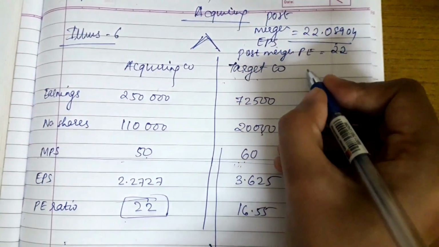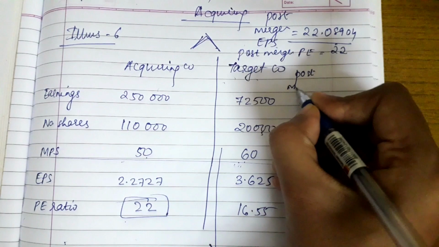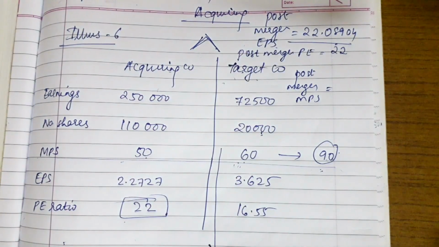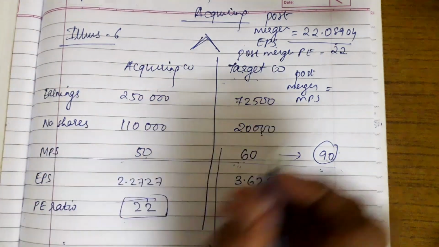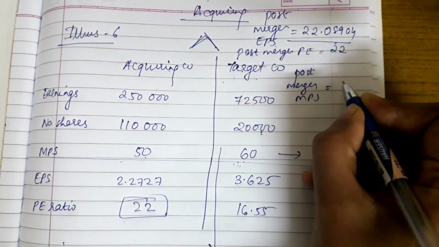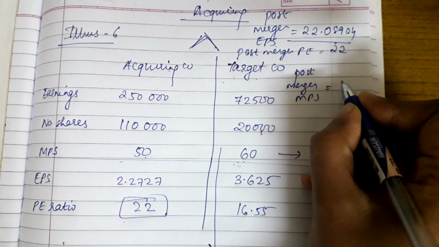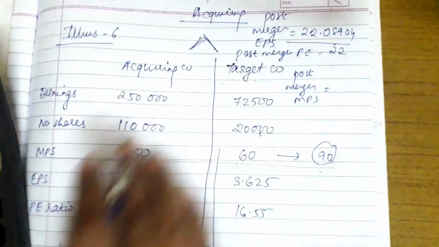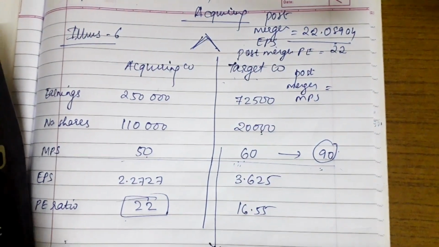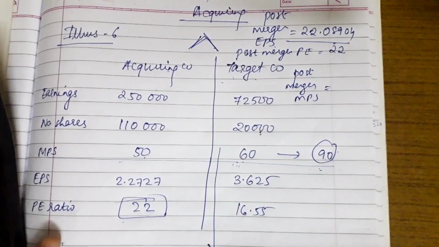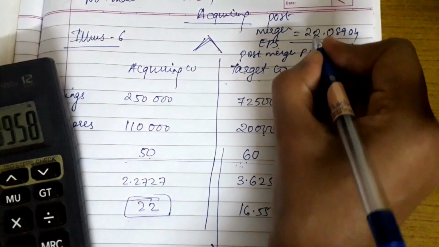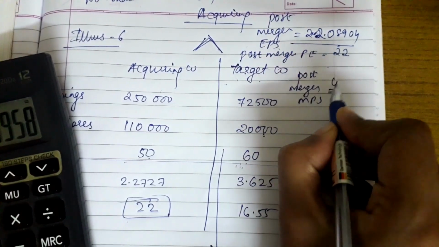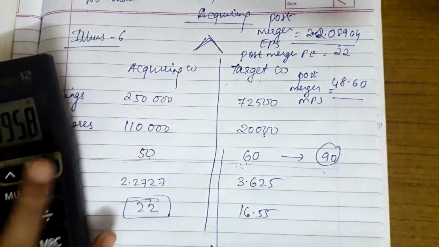So for calculation of post-merger MPS, we will just multiply both of them. So what would be the answer? 48.60. Here the decimal point would come on this side. 3,22,500 divided by 1,46,000 will give 2.20. If we multiply with this, we will get 48.60.